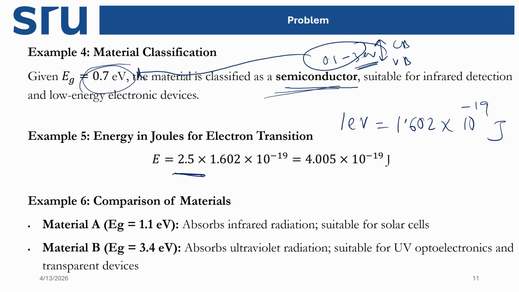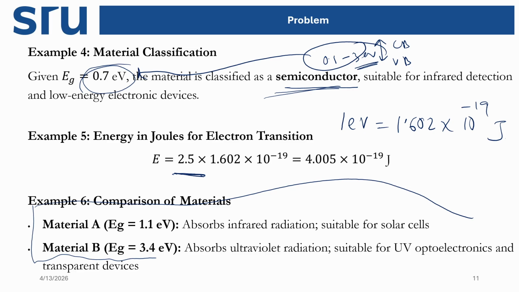Now, for example, here two compounds are given to you. You tested these two compounds, compound A and compound B, and then you calculated the energy gap, the band gap, for these materials. From the study, for material A the energy gap from the valence band to the conduction band is 1.1 electron volt, whereas for material B the band gap between the valence band and conduction band is 3.4 electron volt.